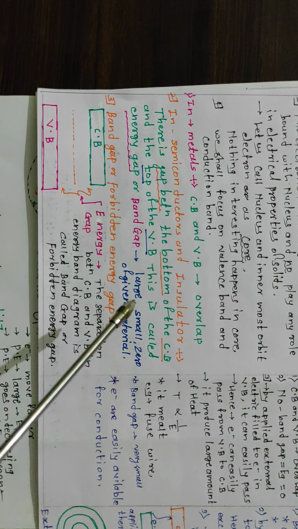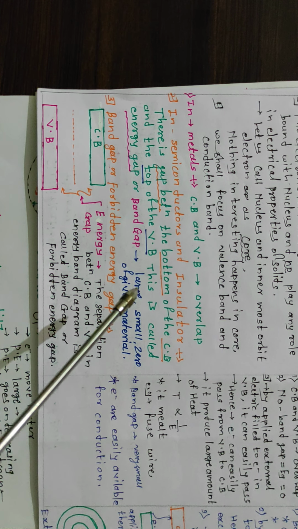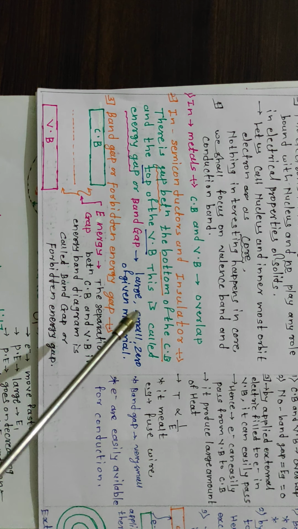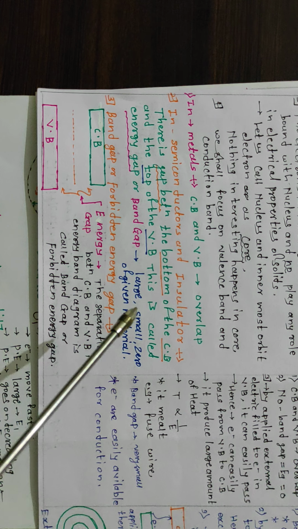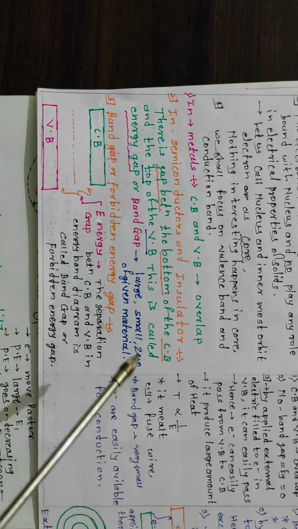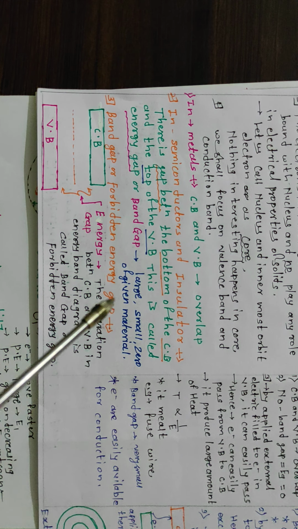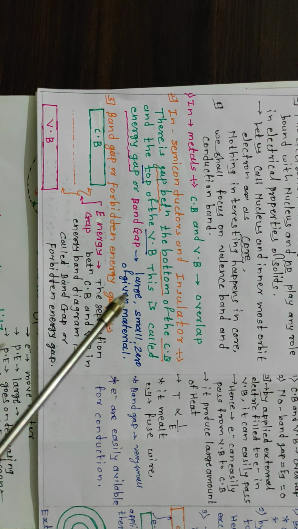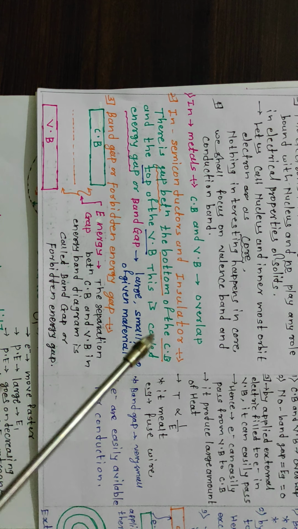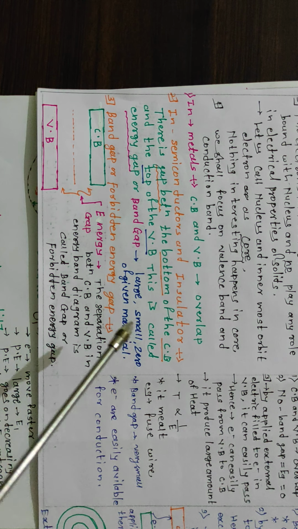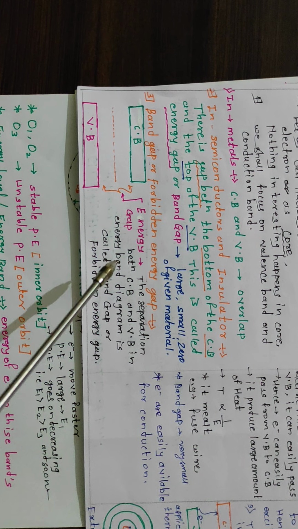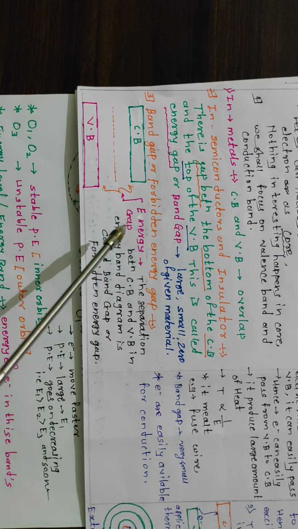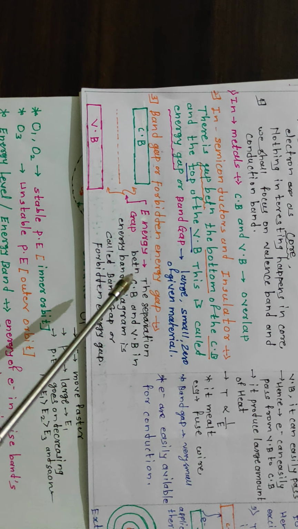This band gap is large, small, or zero for a given material, that is, for a given solid, whether it is a conductor, insulator or semiconductor. Then, the band gap is also called the forbidden energy gap.